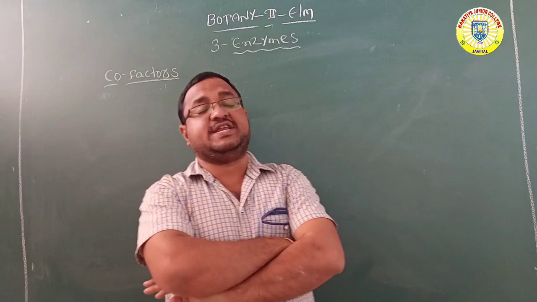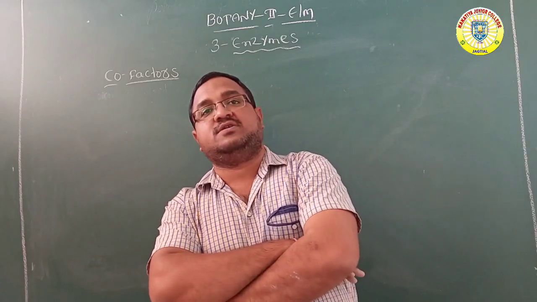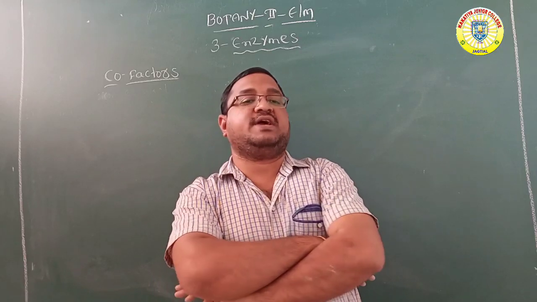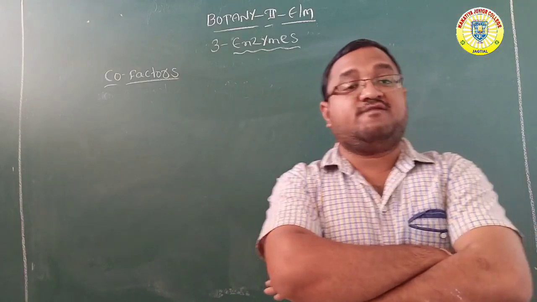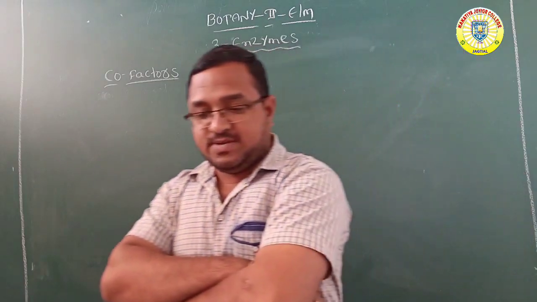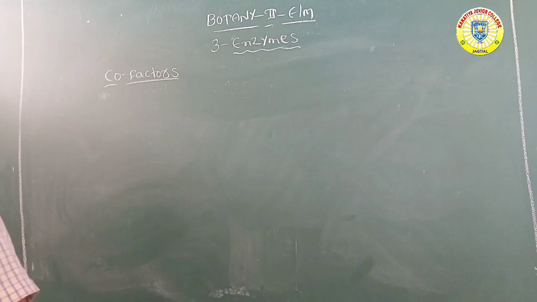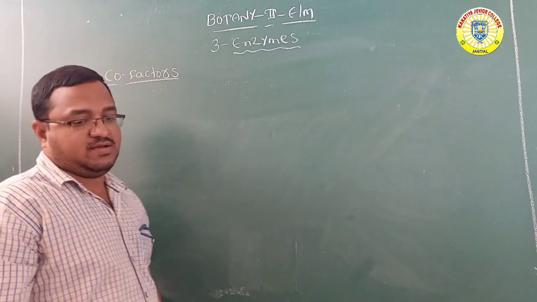The first digit indicates the major class, the second digit indicates the subclass, the third digit indicates the sub-subclass, and the fourth digit indicates the serial number within the subclass. This is one example of enzyme nomenclature. Each enzyme is identified with a 4-digit number.